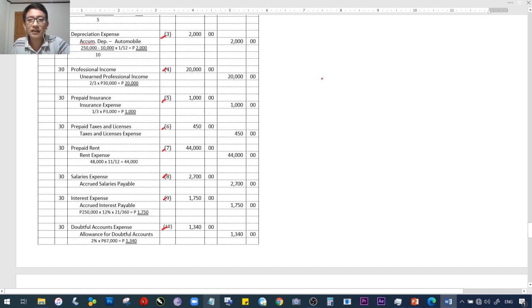Pwede mong tignan yan. We had a very comprehensive discussion in adjusting entries. We had 5 videos regarding adjusting entries lang. Napakahalaga kasi ng adjustments. Pag nagkamali ka doon, hindi lalabas na tama yung magiging result mo pagdating dun sa pinakadulo ng worksheet. That's why you have to be very, very careful pagdating sa adjustments.